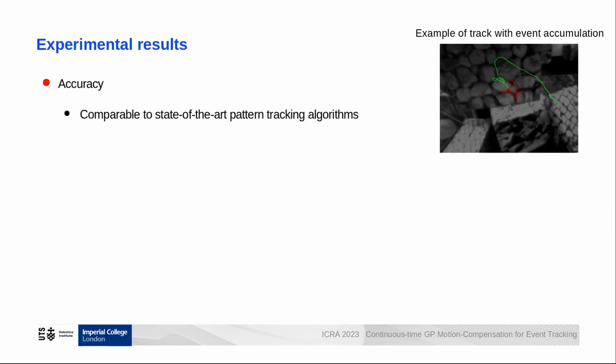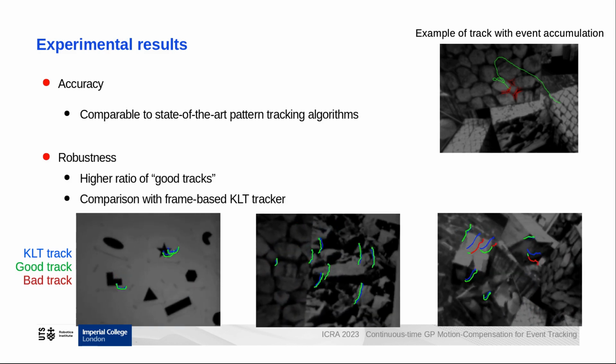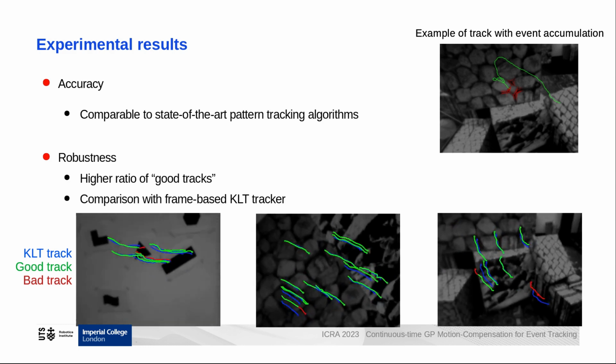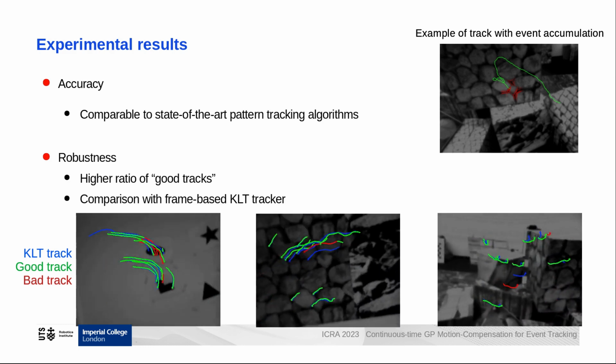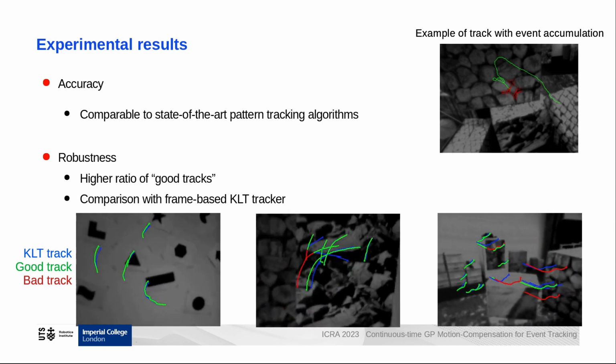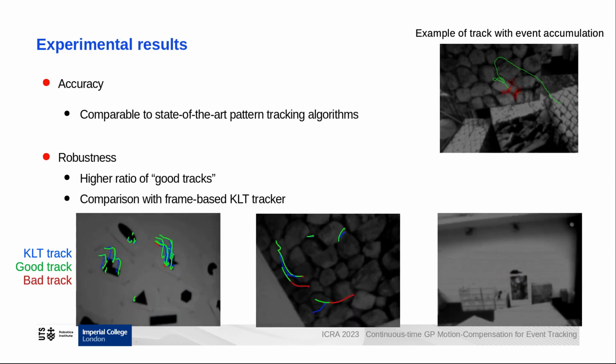Through real-world experiments on public datasets, we show that our method competes with state-of-the-art methods in terms of accuracy. The availability of both SE2 and homography estimates allows our method to terminate tracks when the difference of trajectory estimates diverges over an arbitrary threshold. As a result, our method provides a high ratio of good tracks, making it easier to integrate them in downstream applications such as odometry or SLAM.